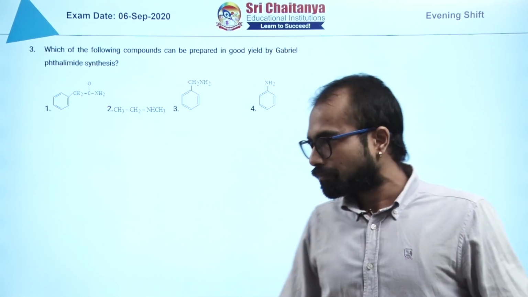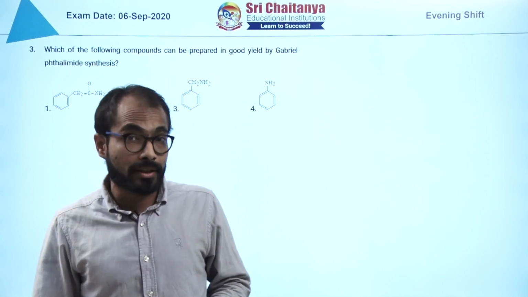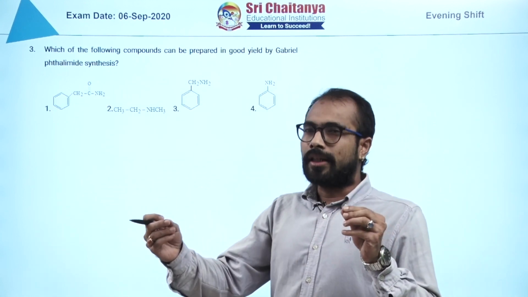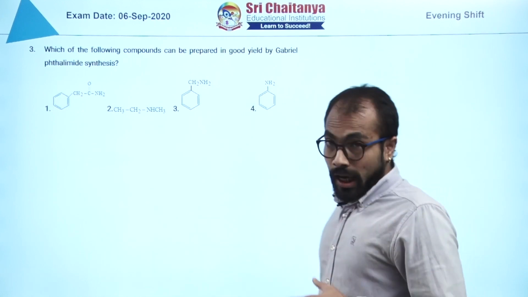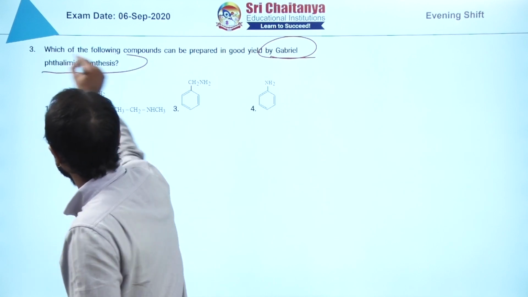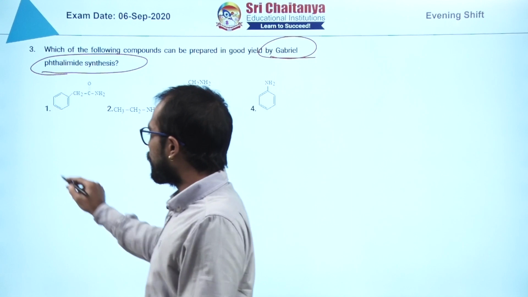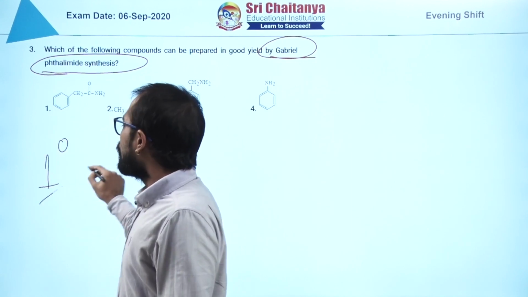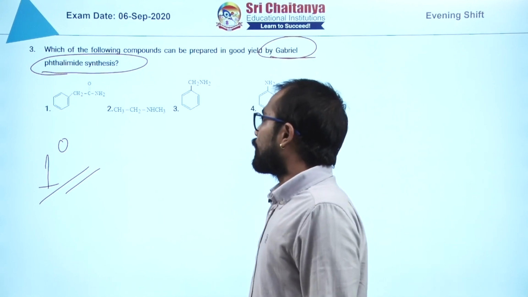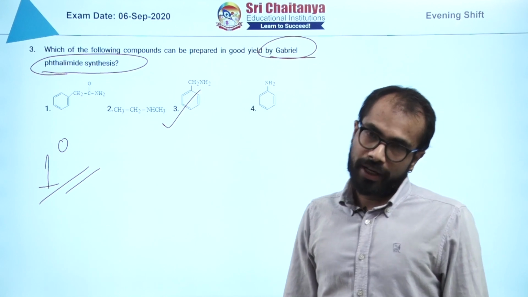So next question. The next question here we see from amines, it is preparation of amines, right? And very basic. The last line of NCERT, you go through the last line, it is said there, Gabriel phthalimide synthesis is used for the preparation of 1-degree amines. So your task is to find out which of the following is 1 degree. If you go through it, clearly this is my 1-degree amine and this is best produced by Gabriel phthalimide.